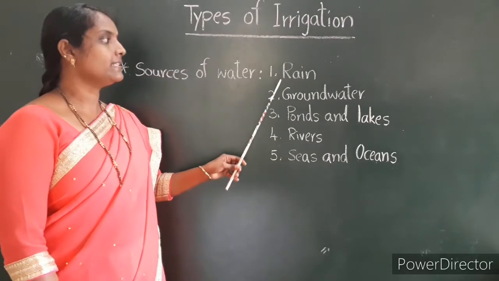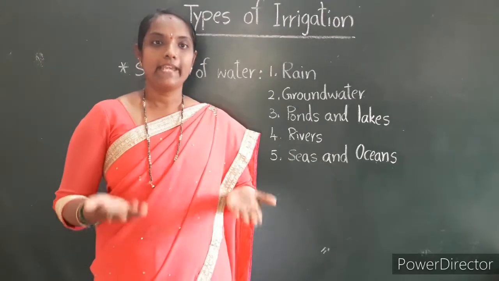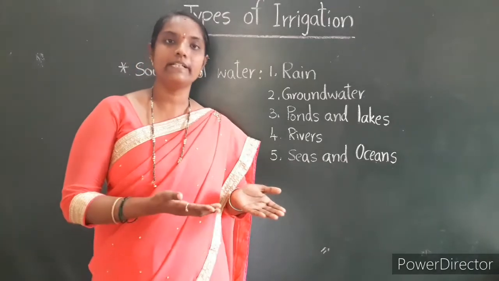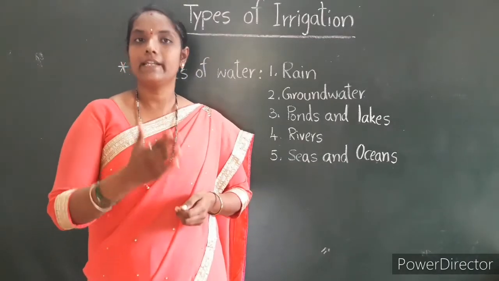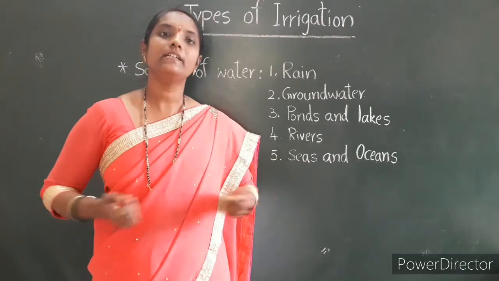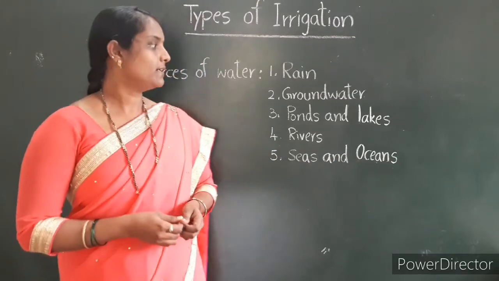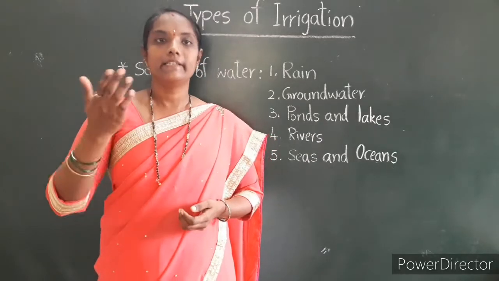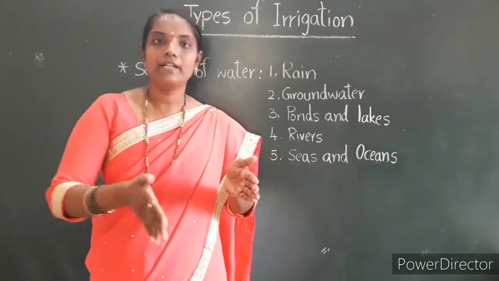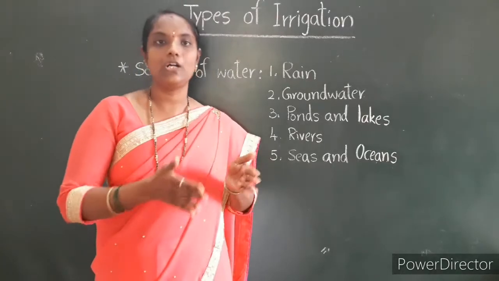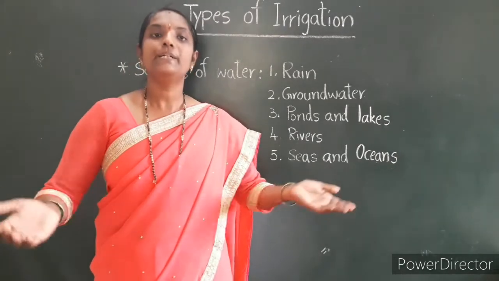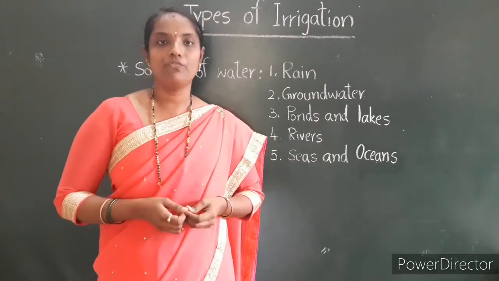So the first one is rain. Rain is the main source of fresh water. Farmers depend upon rainwater for their crops. Next comes groundwater. Much of the rain that falls seeps into the ground. This is called groundwater. Wells and hand pumps are used to take out groundwater.